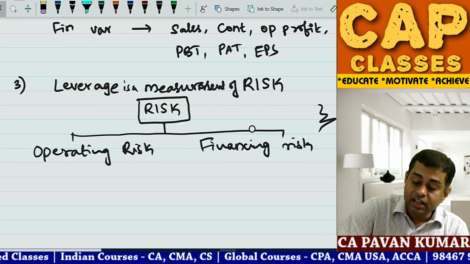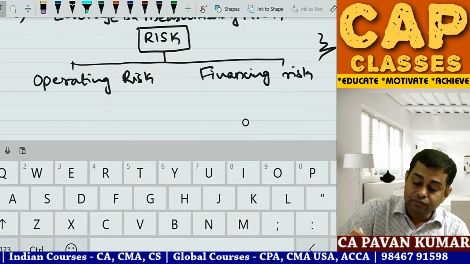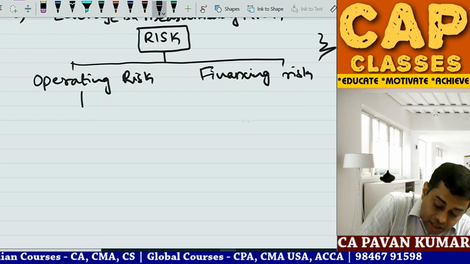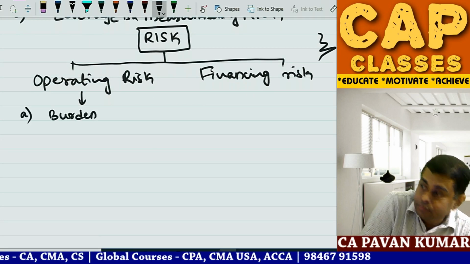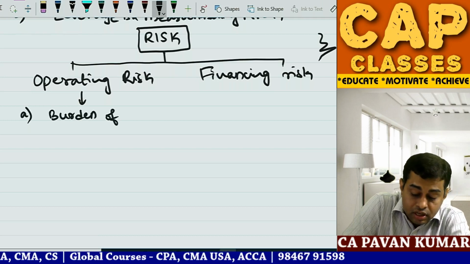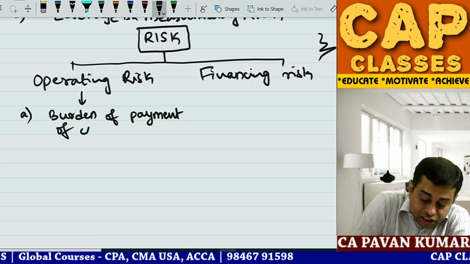What is operating risk? Operating risk refers to two things. What are they? A burden of payment of operating fixed costs.